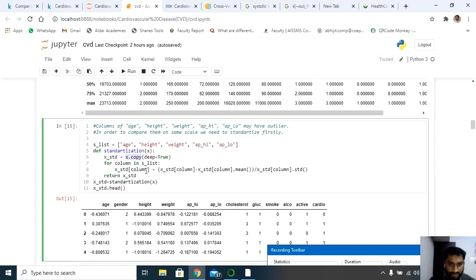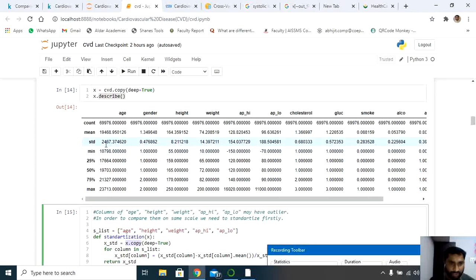Next I'm dividing that. I'm taking the mean and dividing with the standard deviation. Have a look at this: mean with respect to standard deviation. Let's say 19,468 divided by 2467.